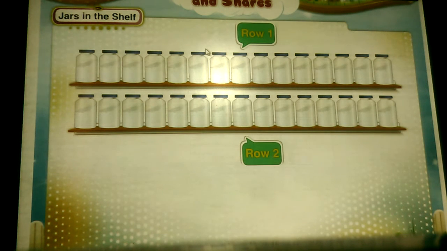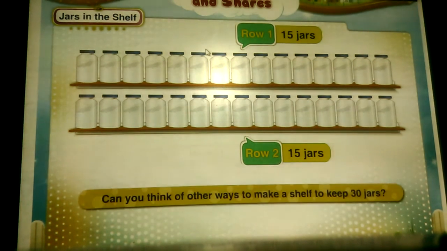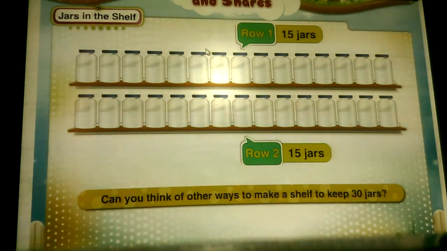Jars in the shelf. Bhima made a shelf for 30 jars. This is a long shelf with 2 rows. The number of jars in each row is the same. Can you think of other ways to make a shelf to keep 30 jars?